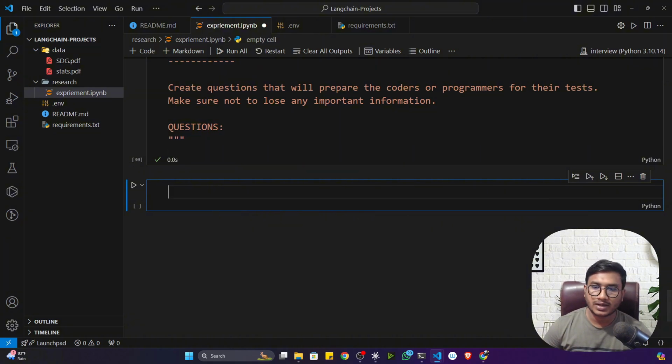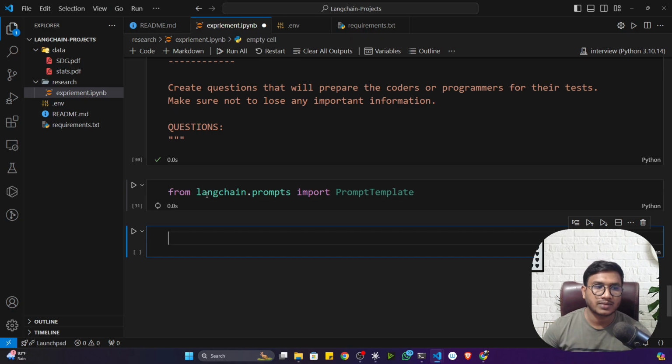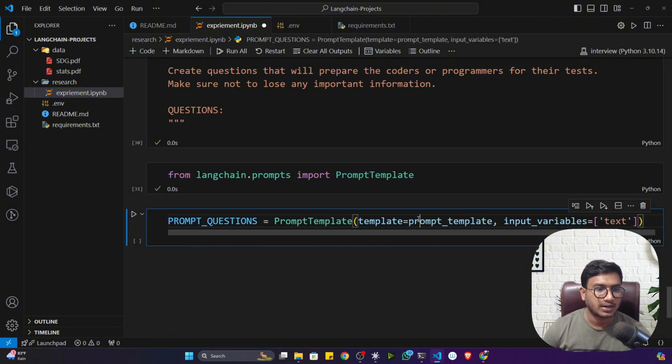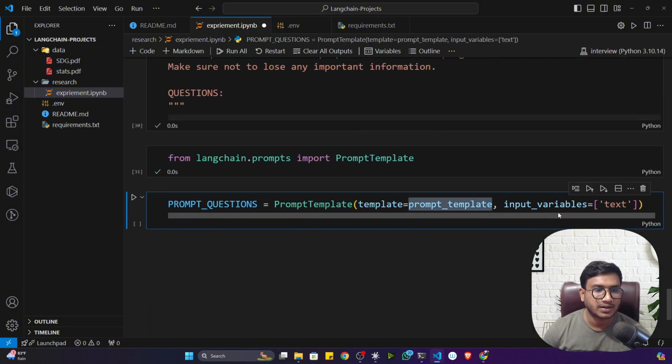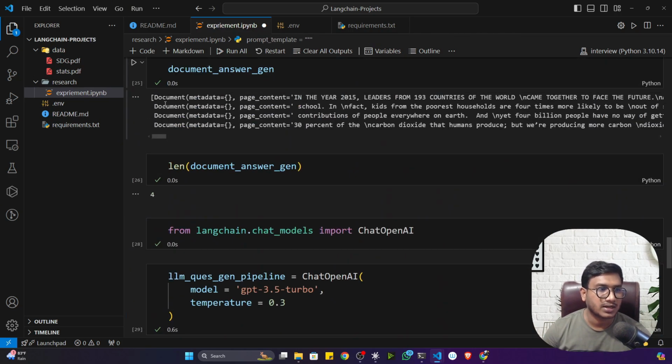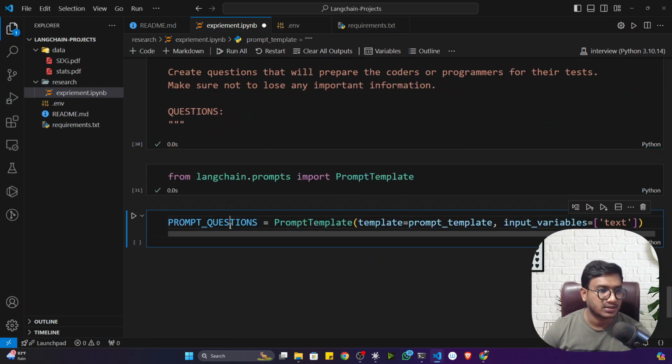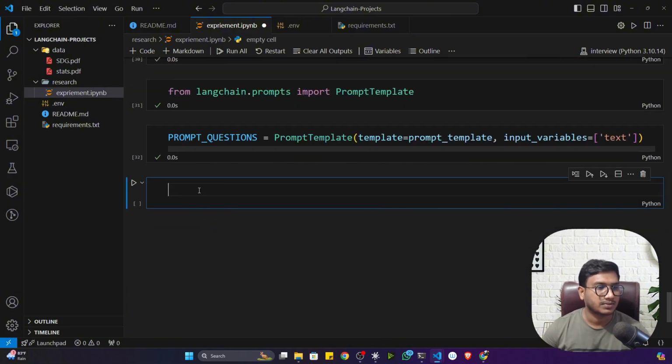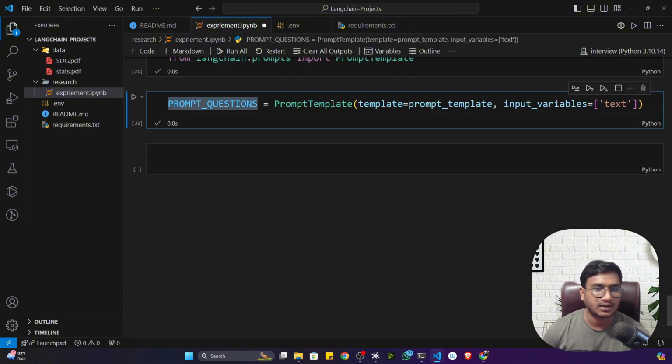Now to use this prompt, I think I already taught you one concept called prompt template. You have to use something called prompt template from LangChain. So let me show you. This is the code snippet, prompt template. Here I'm passing the prompt template I've created, and the input variable is text. That means the user will give this data. This is the input variable. I think it is clear. Now let me execute the prompt. Okay, now this is my template.